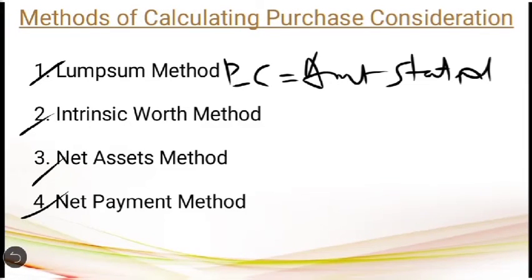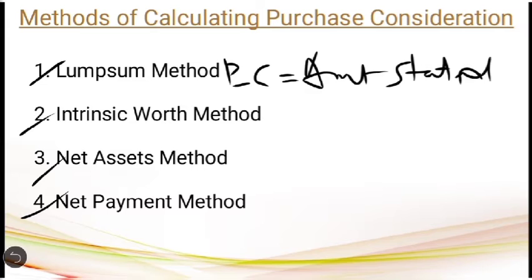Then coming to the second method, that is intrinsic worth method. Under the intrinsic worth method, we are calculating the purchase consideration on the basis of intrinsic value per share. In the valuation of shares, you have already seen how to calculate intrinsic value of a share. Intrinsic value of share is equal to net assets available to the equity shareholders divided by number of equity shares.